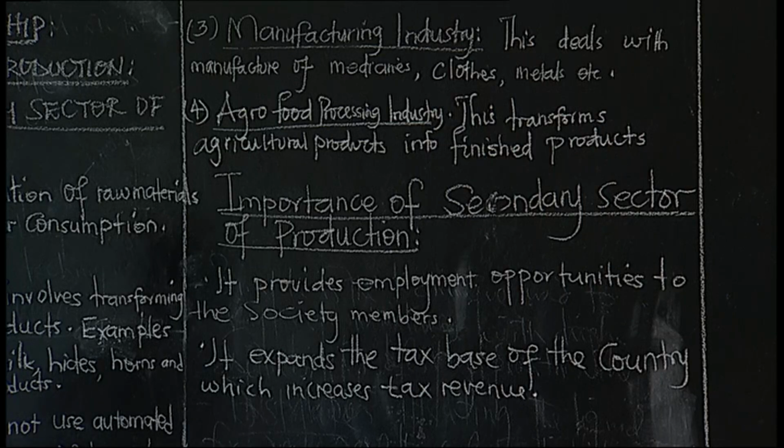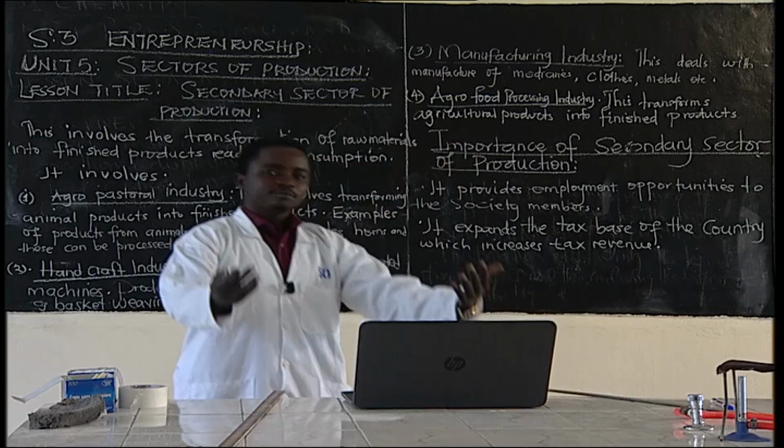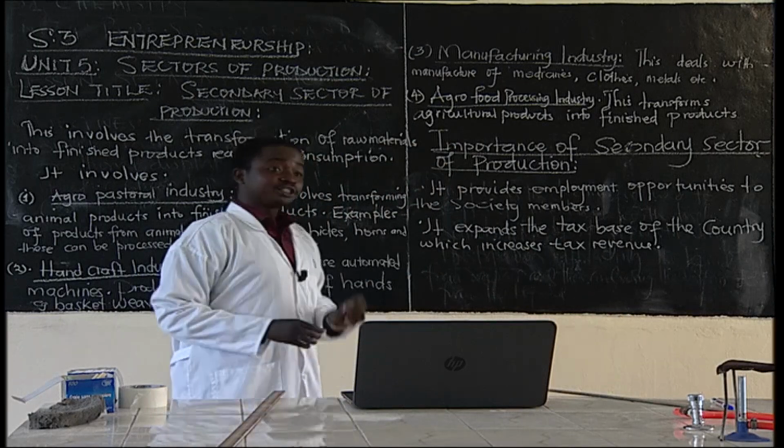The government gets taxes out of those industries because they'll be subjected to taxation. Even employees who are working there will be subjected to personal income tax, and the government generates more money for public expenditure.